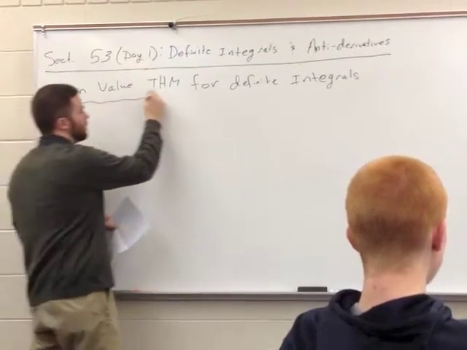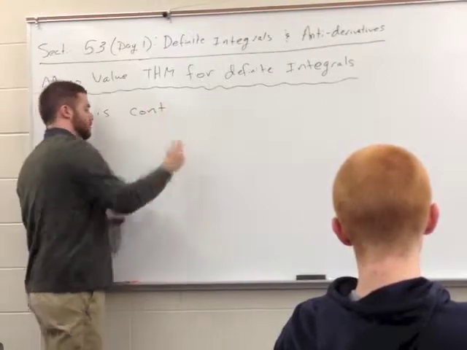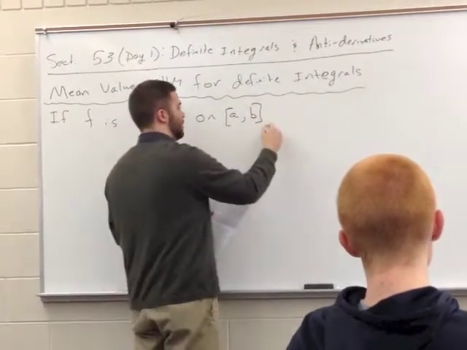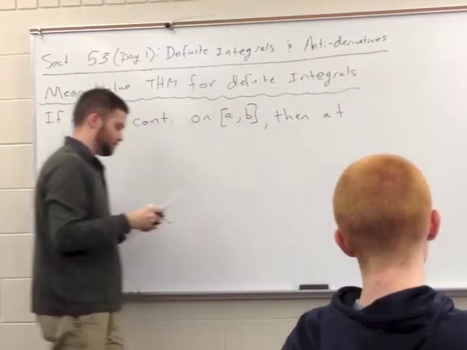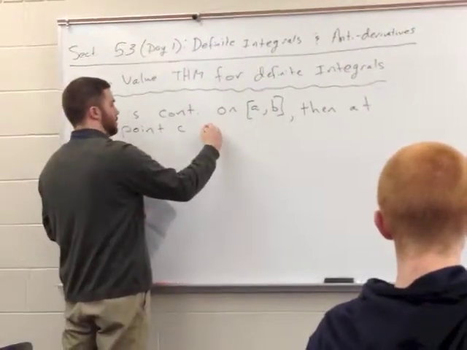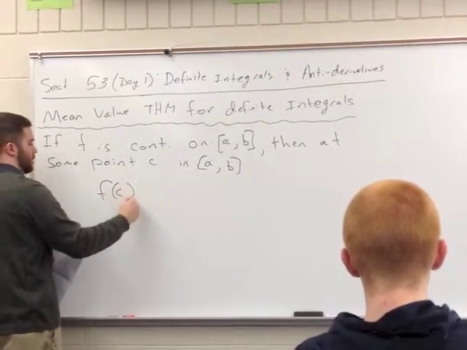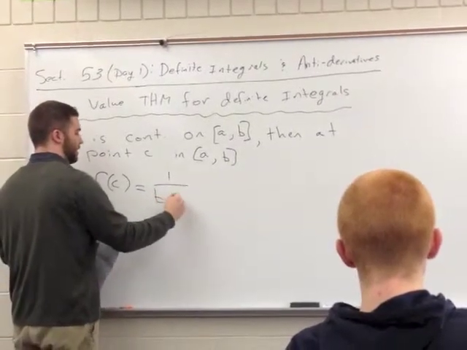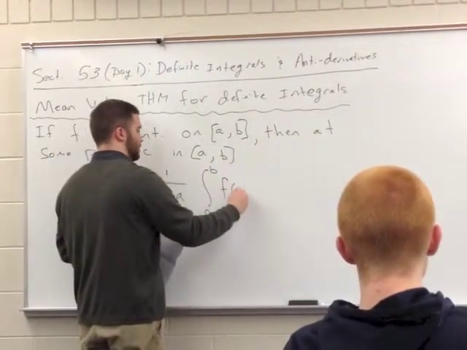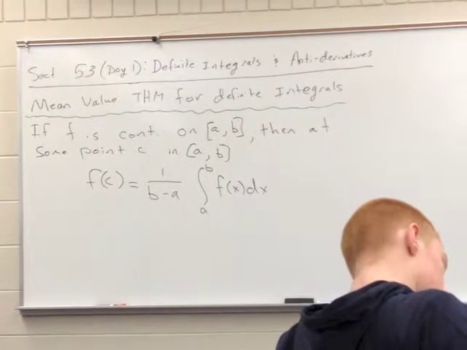It says this. If f is continuous on [a, b], then at some point c in [a, b], so somewhere in between a and b, this is true: f of c equals 1 over b minus a times the integral from a to b of f of x. That's the math jargon.